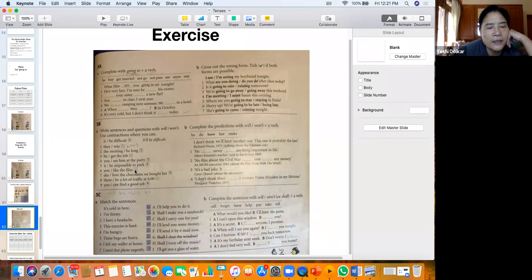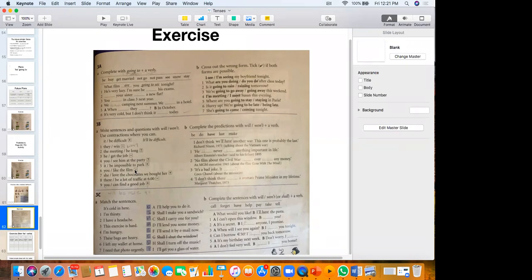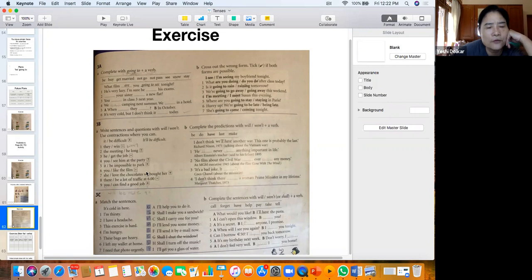And then here it's a negative sentence. You won't like the film. Won't like the film.